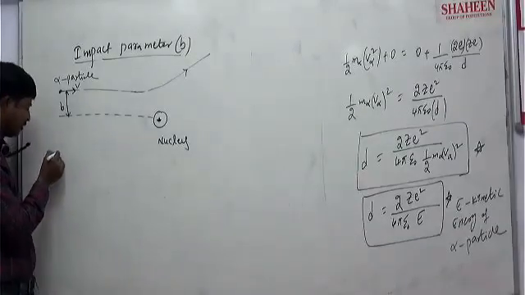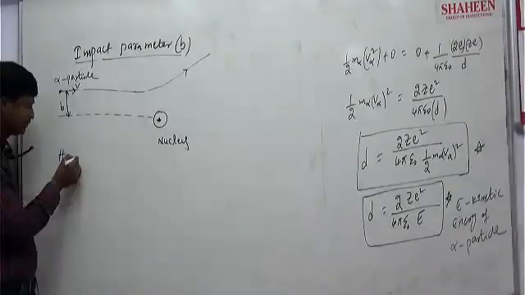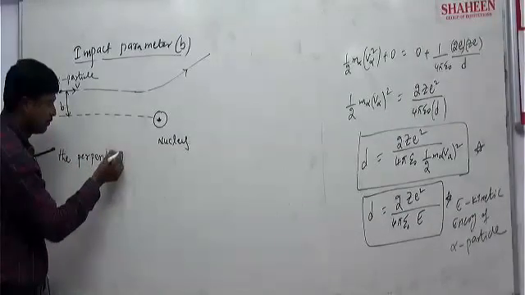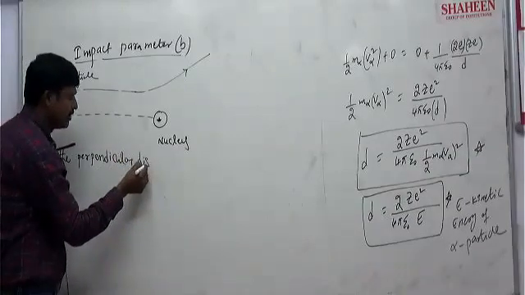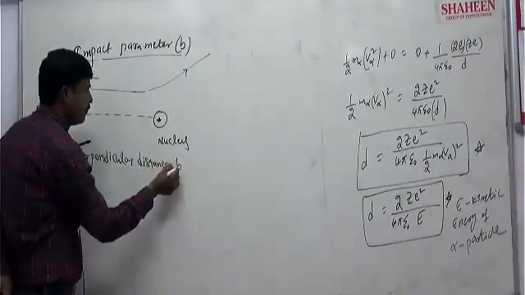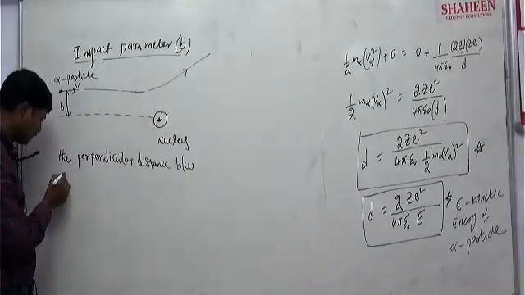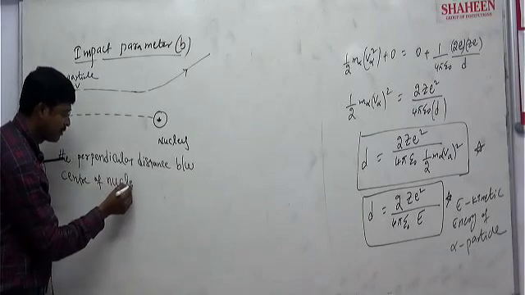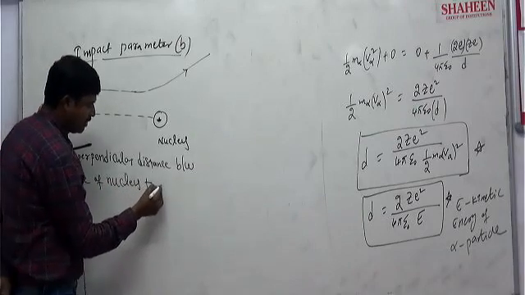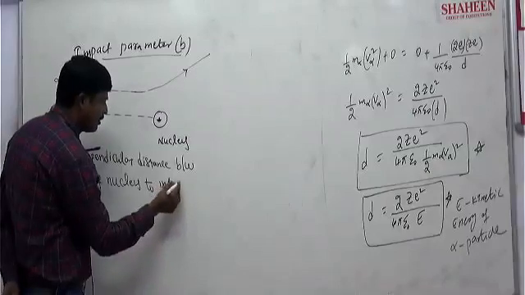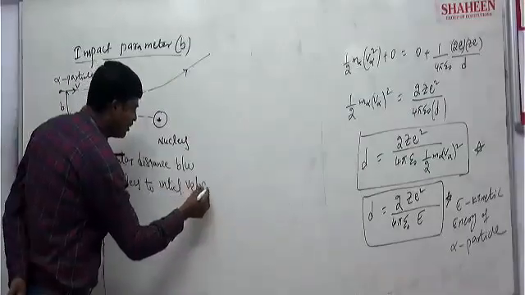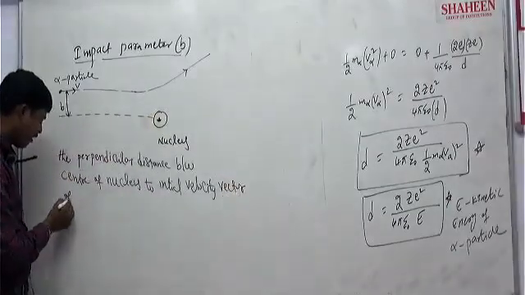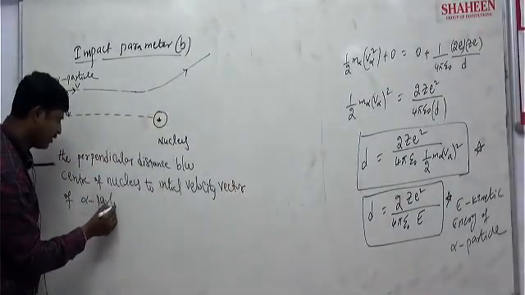Impact parameter: the perpendicular distance between the center of the nucleus and the initial velocity vector of the alpha particle.